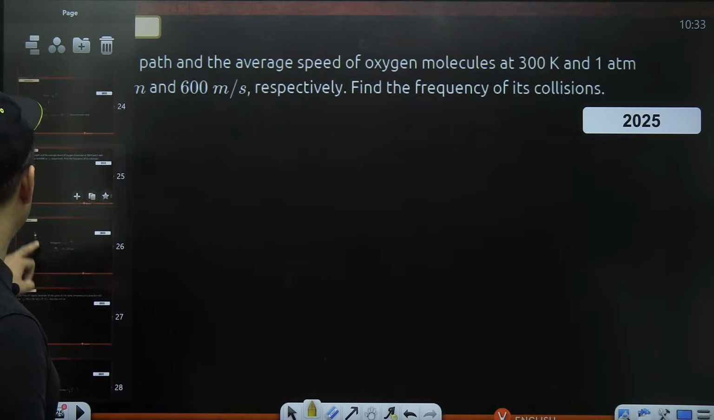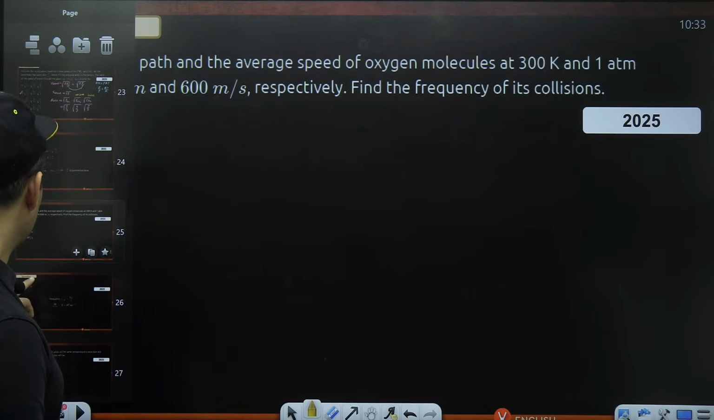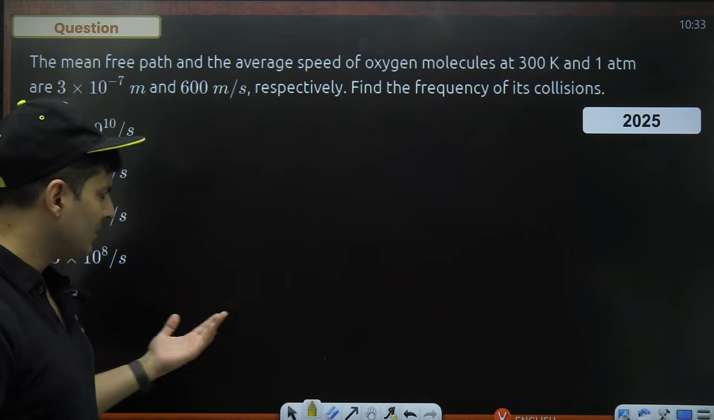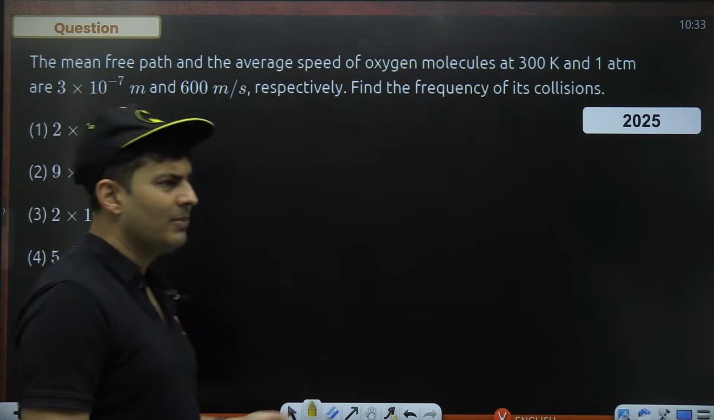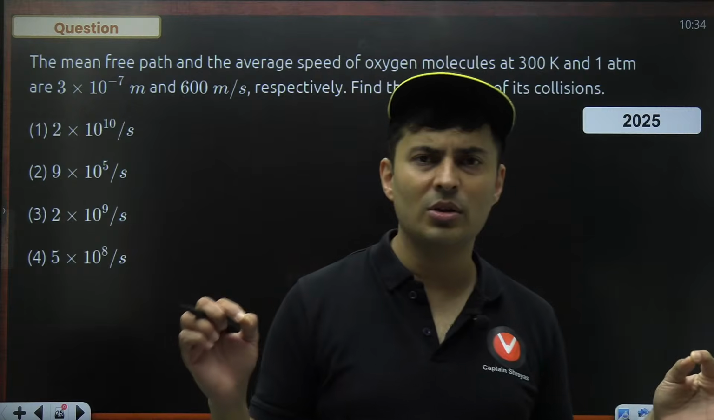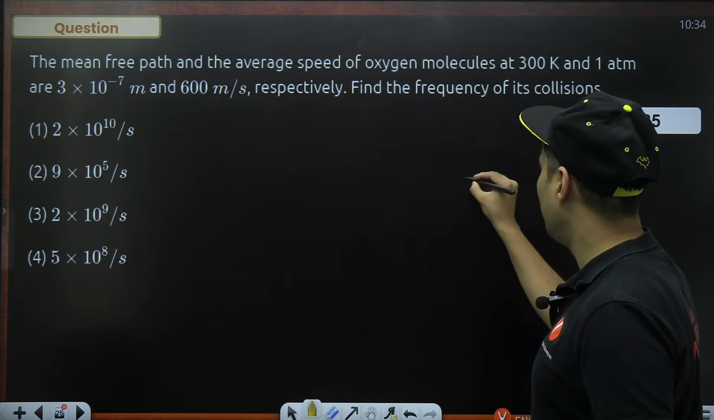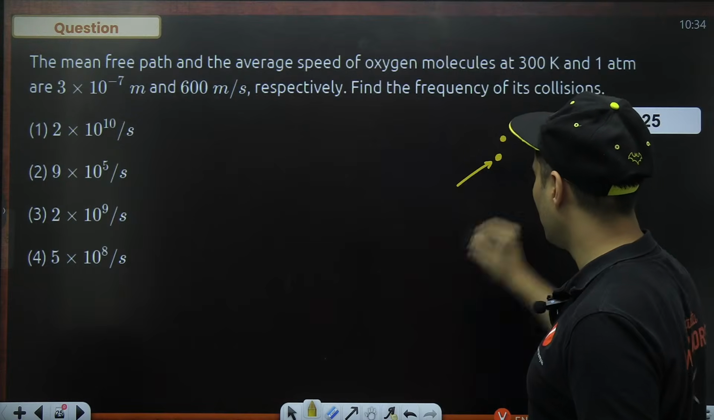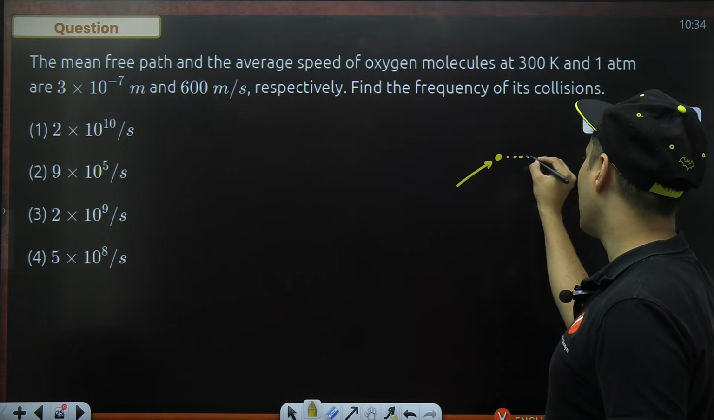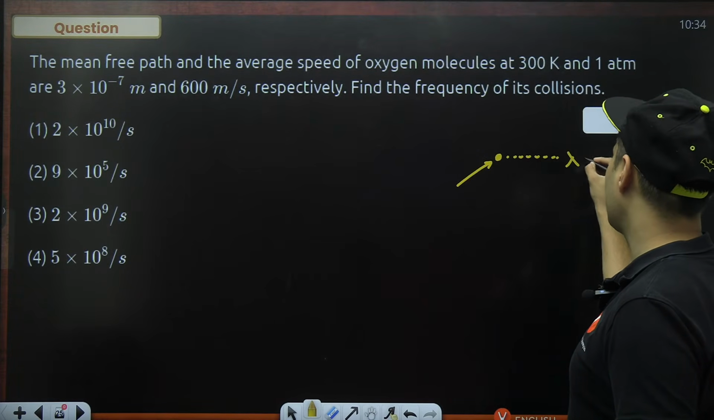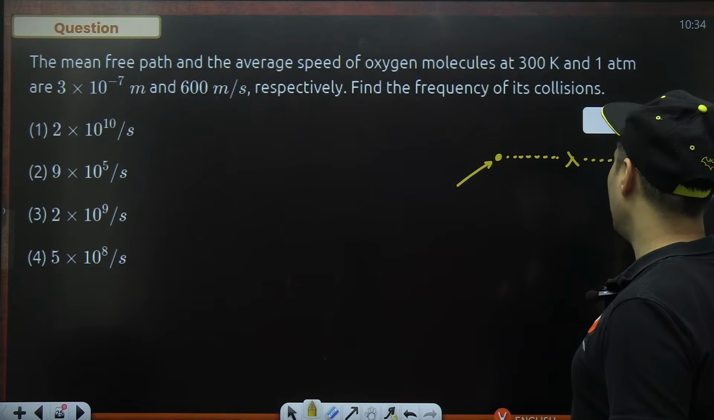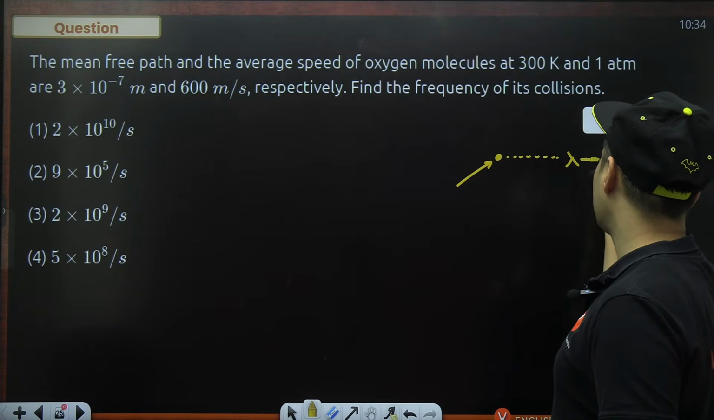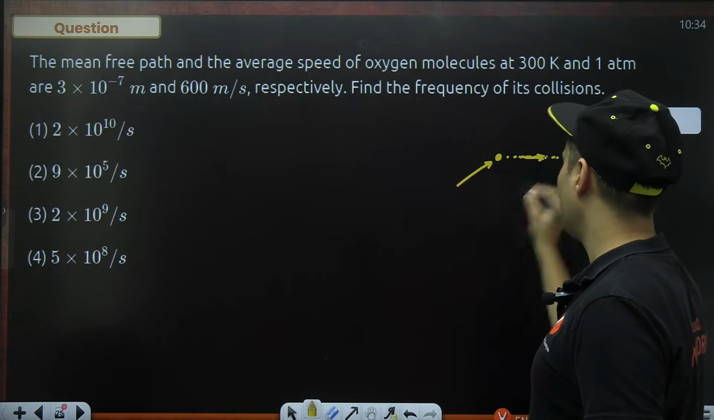Let's do the next one. This is on mean free path. Actually, I can discuss that concept in a bit. Mean free path is that average distance which a molecule will travel between one collision and the next collision. Let's say it collides with another molecule over here, and then it will travel some distance. That is basically your mean free path before hitting another molecule and going somewhere else. So that is your mean free path, guys.